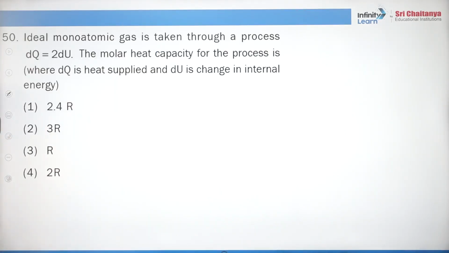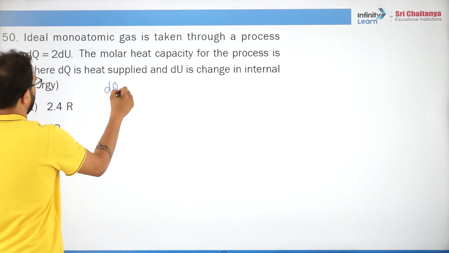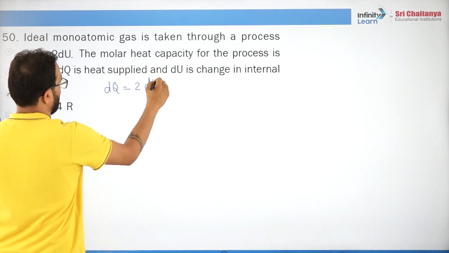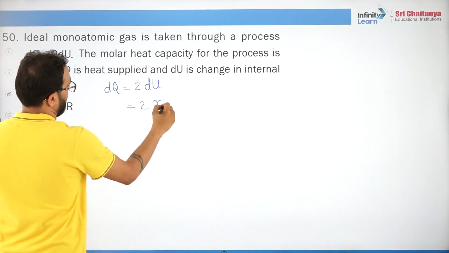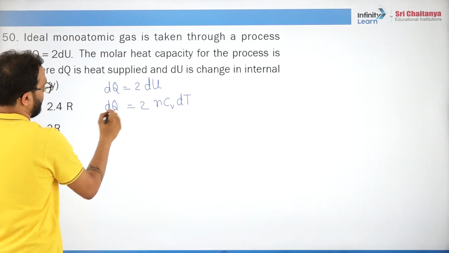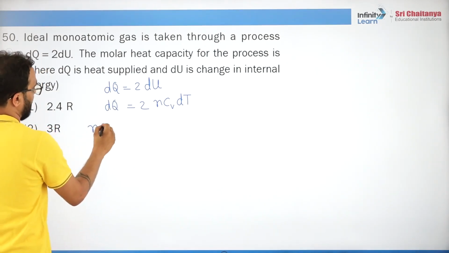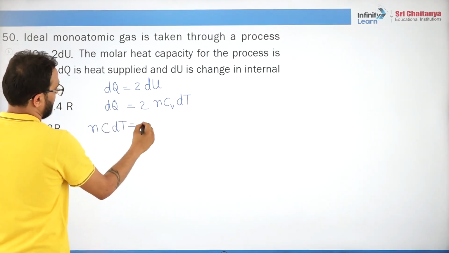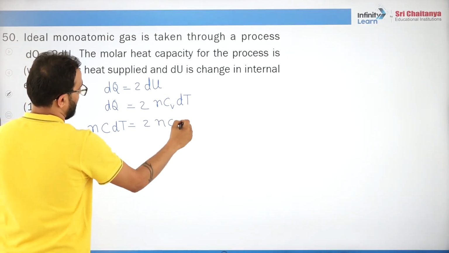Now the last question. This is a very good question, students. Ideal monatomic gas is taken through a process. They have given that dQ equals 2 times dU. What is dU? n Cv dT. This is dQ, n C dT. This is 2 n Cv dT.